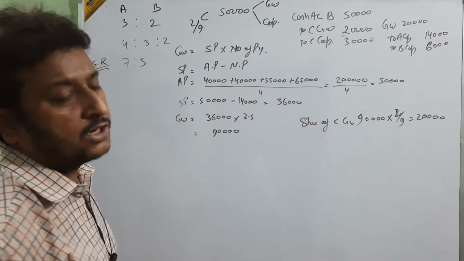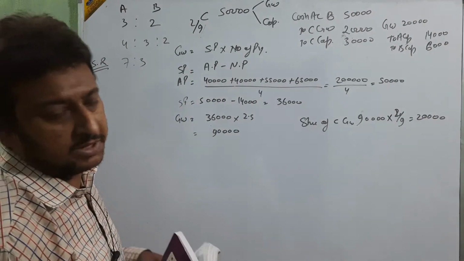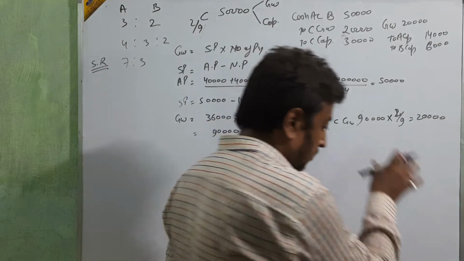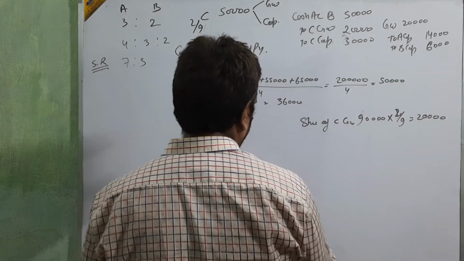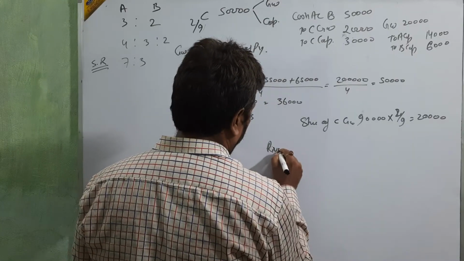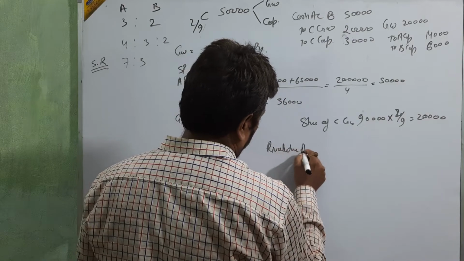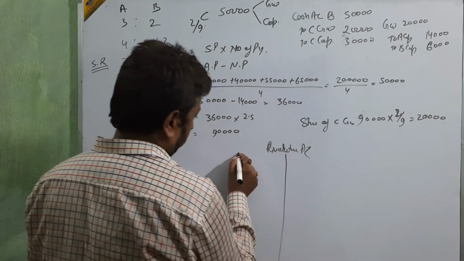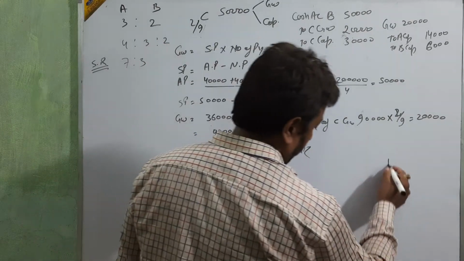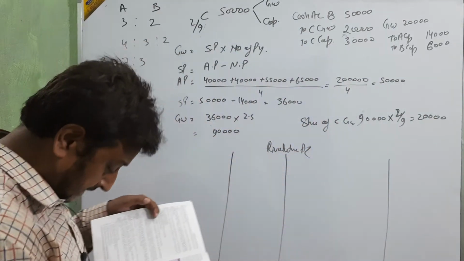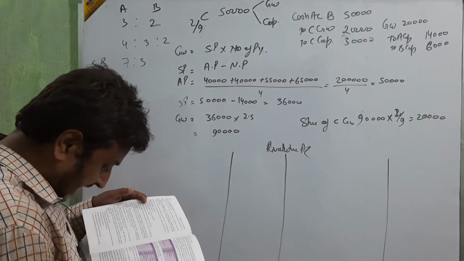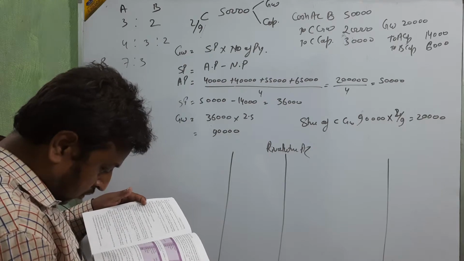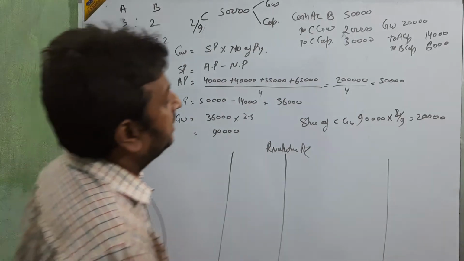Then we are going to make the revaluation account. After this we are going to make the revaluation account. Just see all the adjustments. Outside, half the amount of goodwill is withdrawn. One more entry is there.